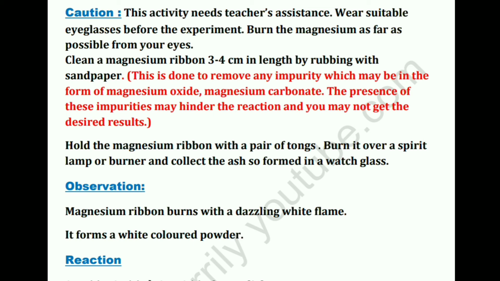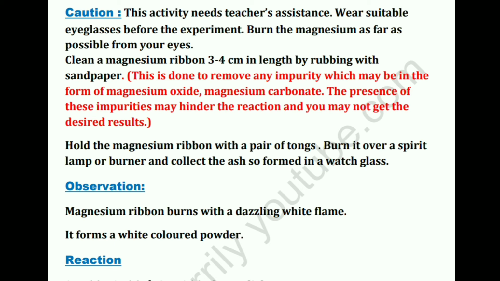Now why is it necessary? What is the reason? They can give you this question: why do we clean the magnesium ribbon with sandpaper? 2 marks question. So I have given the answer. This is done to remove any impurity. The impurity can be in any form. It can be an oxide, a carbonate, or any other compound. Just to remove that impurity, we clean the magnesium ribbon, because if that impurity is sticking to the surface of the magnesium ribbon, it may hinder the reaction. That is why, to prevent any such thing, we clean the magnesium ribbon beforehand.